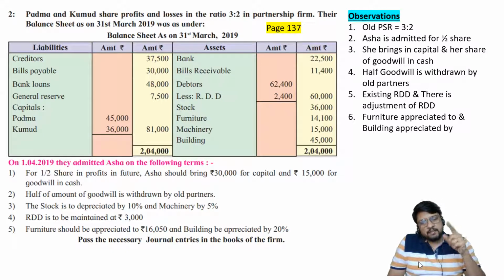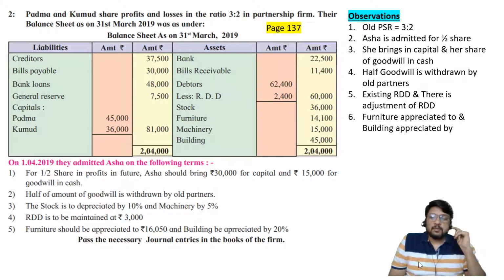This is a loss which is happening at the time of admission, so it should be transferred to a special account called the revaluation account. It can also be called the P&L adjustment account, but we are using the word revaluation account. It's a small spelling, it takes lesser space. If the problem tells you to use the word P&L adjustment account, then you should use it. If nothing is mentioned, we can use revaluation account.